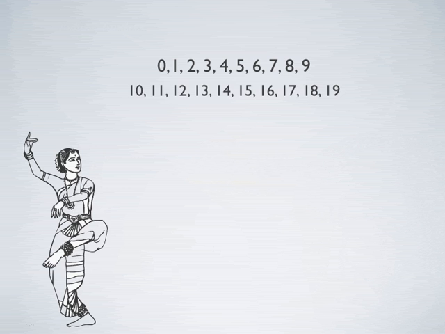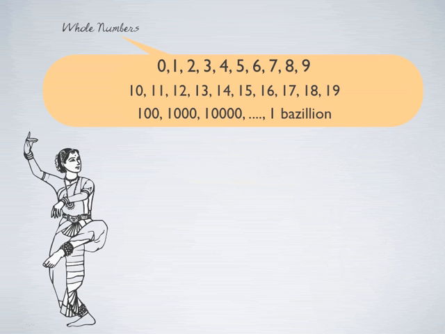Right? What they had to do was just append 0 in front of a number to increase the scale by 10. Right? So if they append 0 in front of 1, it becomes 10. If they append 0 in front of 2, it becomes 20. So it's a scale of 10 difference. And similarly, they could go on and come up with symbols for 100, 1000, 10,000, etc. This set of numbers is actually a whole number system because it starts from 0 and goes till infinity.